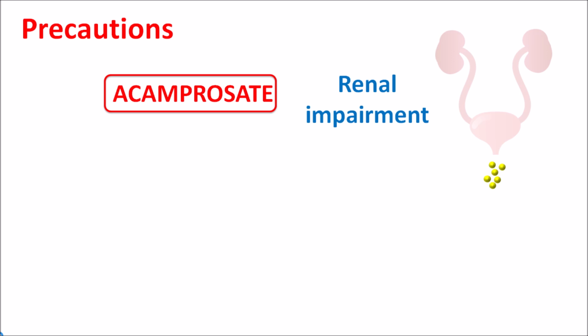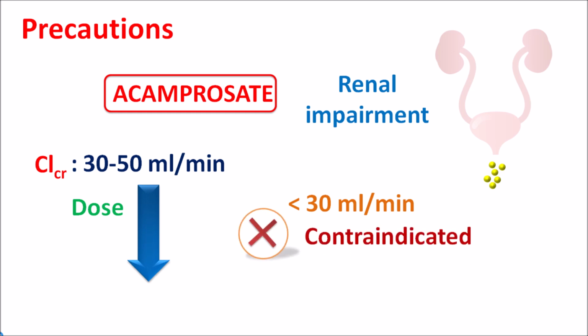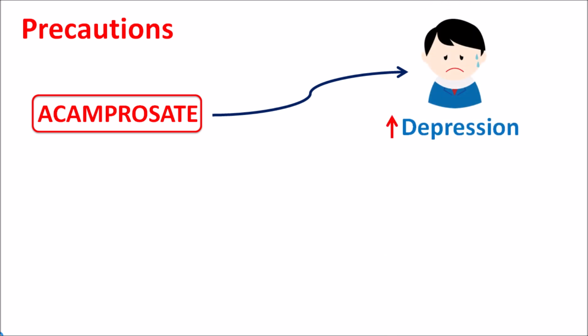That's why in those patients with any renal impairment, the dosage should be adjusted in order to reduce central side effects of this drug. So in those patients with creatinine clearance in the range between 30 to 50 ml per minute, the dose of the drug should be reduced to at least half of the dose. And when the creatinine clearance is less than 30 ml per minute, which indicates severe renal impairment, in such patients, Acamprosate is strictly contraindicated as it produces severe central side effects. Similarly, another important precaution is that this Acamprosate may produce depression within the patients.